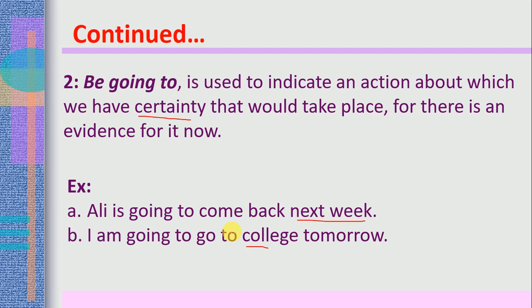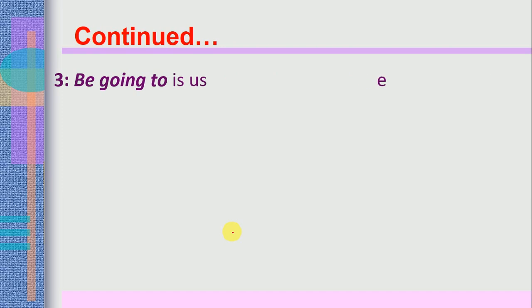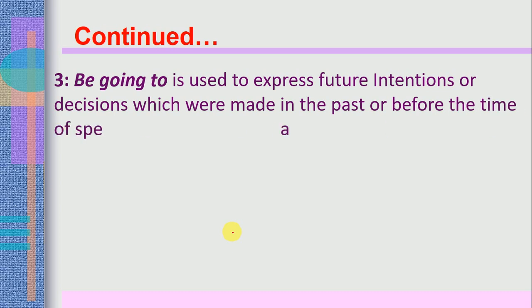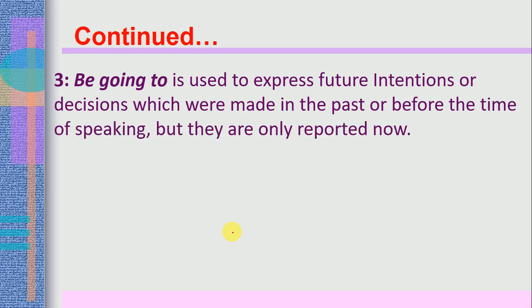So I hope you understand this word as well, dear students. Okay, so let's move on to the other usage. Begin to, third usage. Begin to is used to express future intention or decisions which were made in the past or before the time of speaking, but they are only reported now. Begin to is used to express future intention.